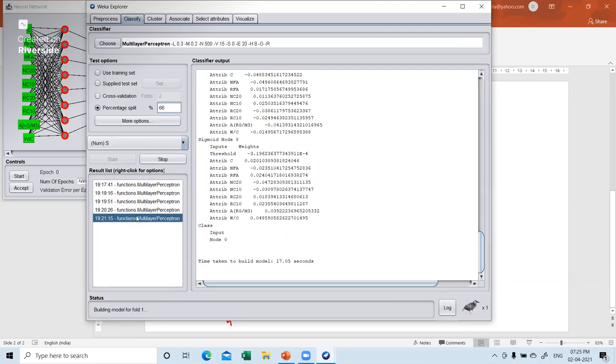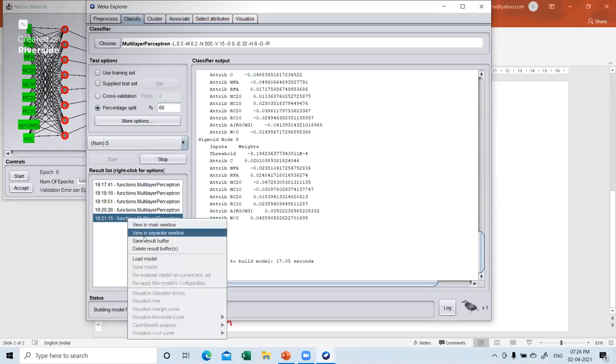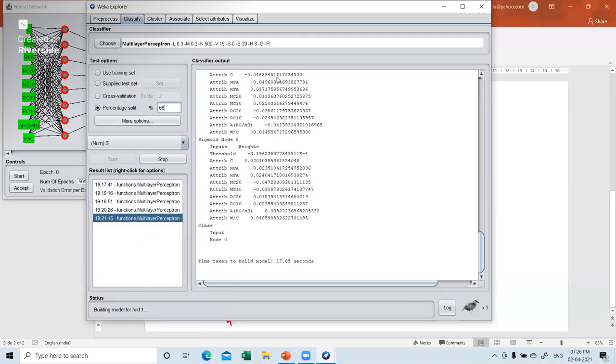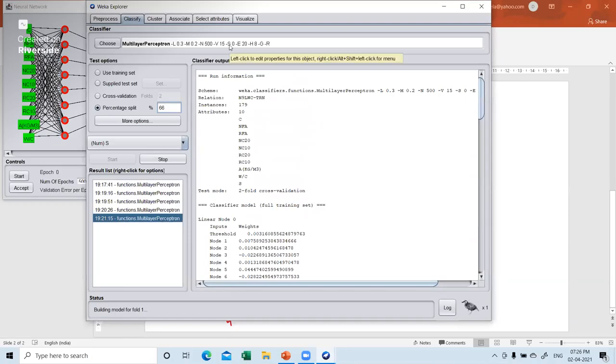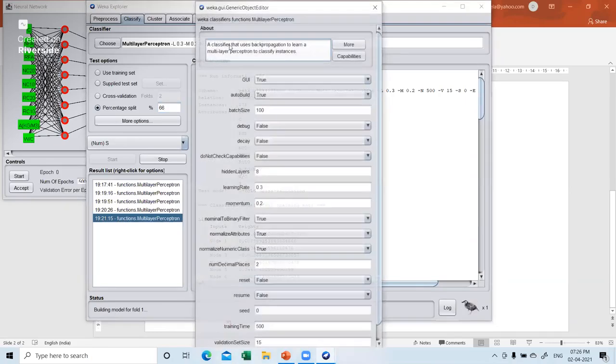Just I'll add one more thing here. As sir rightly said, you can save the model, which you can use later. So how to do that is you can go to this result list, right click for options, go here, right click, and you can see load the model and save the result. So you can do that as well, so that you can use it at a later stage. So that's what is neural network in WEKA.